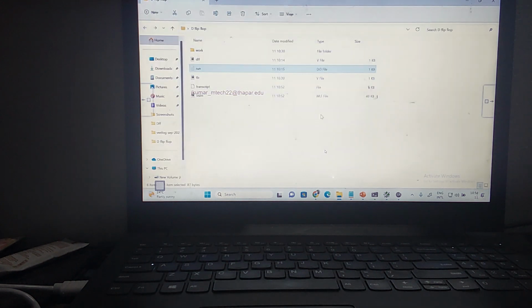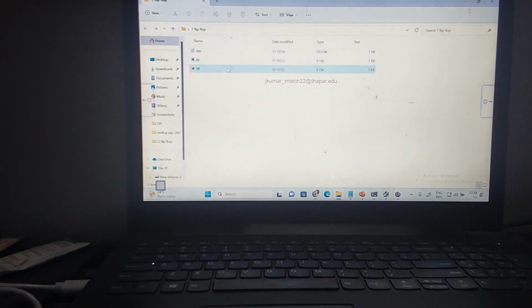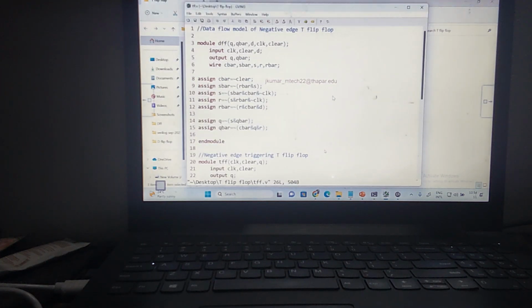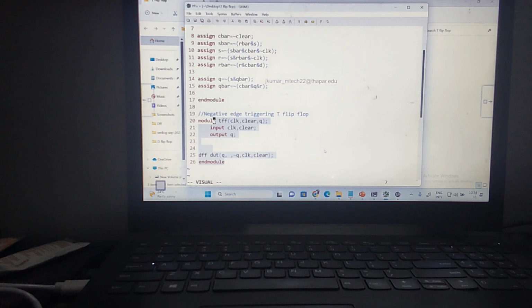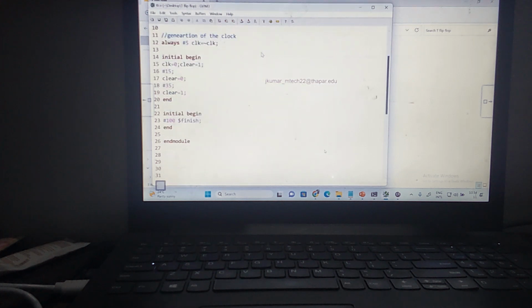Now let us check on the files. So this is my T flip flop now. Let us remove this. This is my design file for the T flip flop. Here to here it is negative edge taking T flip flop now. Let us make this a T flip flop. This is my design file. Let us save all, and this is my test bench. Do you understand? Now let us run this.